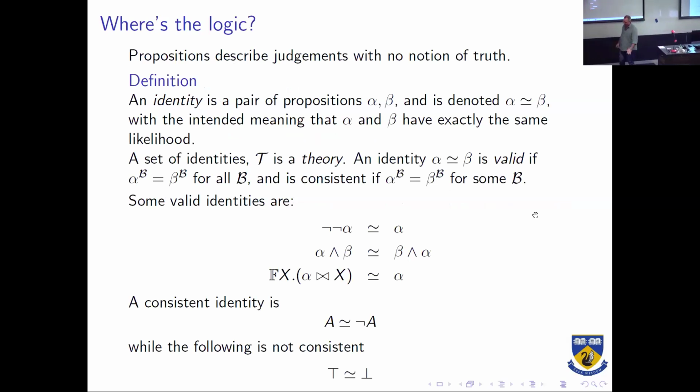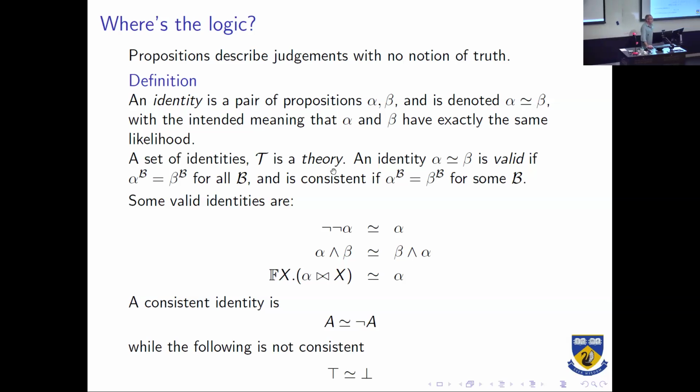Right. Okay, so that's aleatoric propositions. There is no logic there. There's no sense of truth, they just describe properties, they're judgments. For this to be a logic, we need a sense of truth. So an identity is a pair of propositions which says that these two propositions are equivalent. So we're saying alpha is equal to beta. It's a definitional statement.